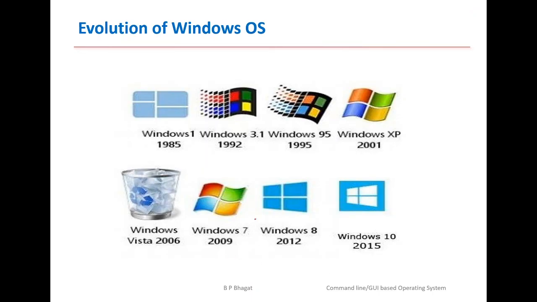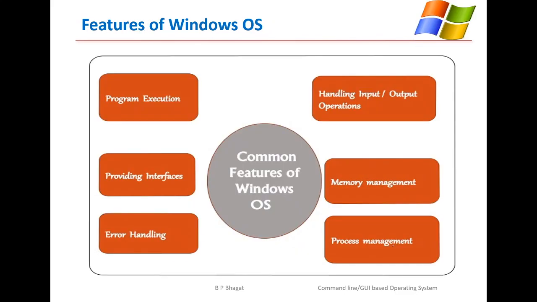So these are some of the evolutions of the Windows operating system with the changing logo from Windows 1985 to 2015, that is Windows 10. Some of the features of the Windows operating system, as we know, are available in almost all operating systems.